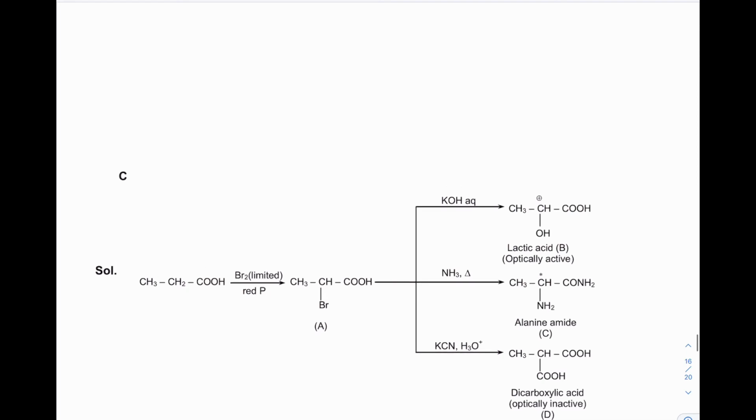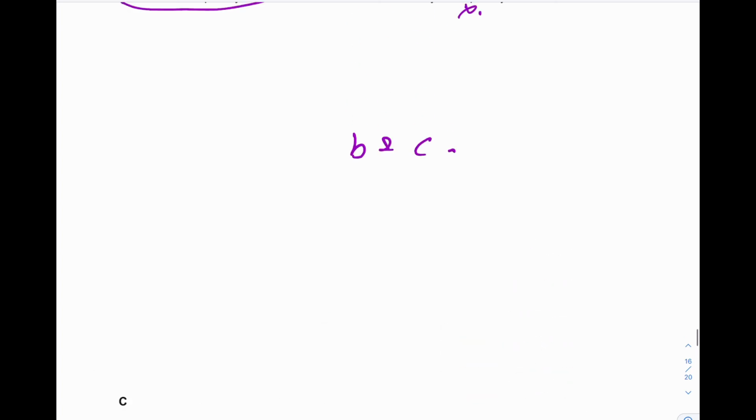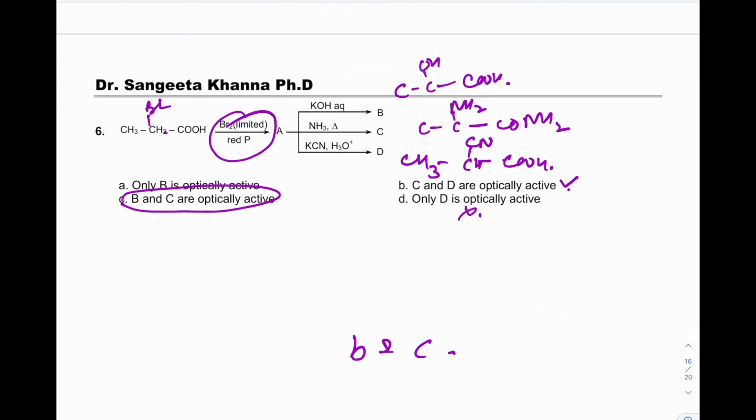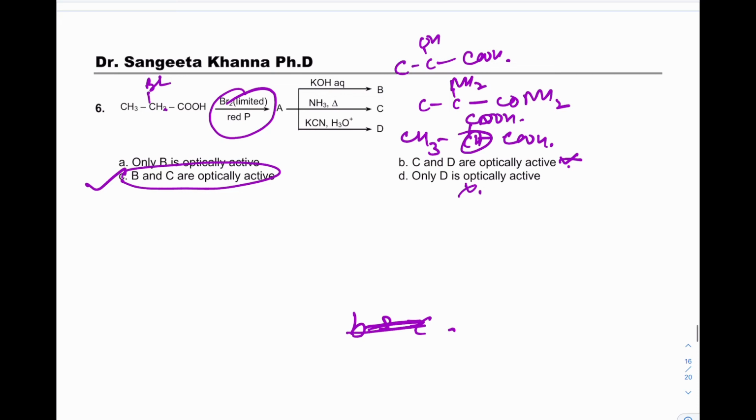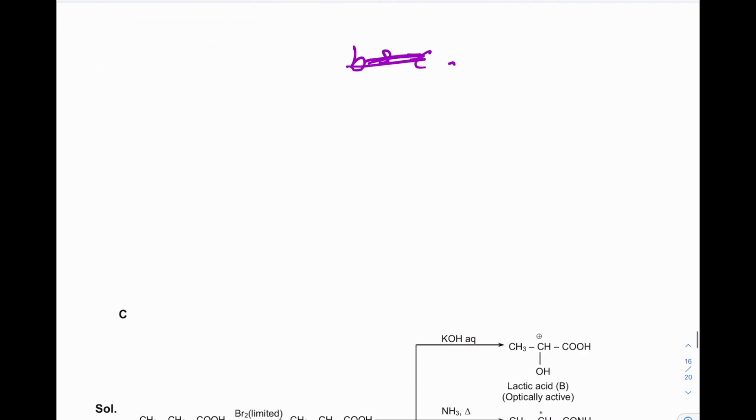Oh, sorry. D is inactive because there is hydrolysis also. So CN changes into acid group. So this carbon will not be chiral. So D is not optically active. So the answer will be C. Both B and C are optically active. KCN is followed by hydrolysis, so CN will be changed into COOH.